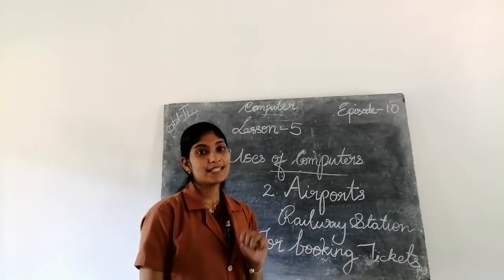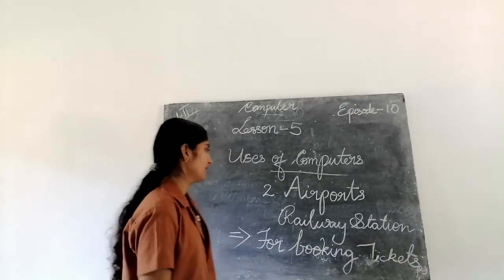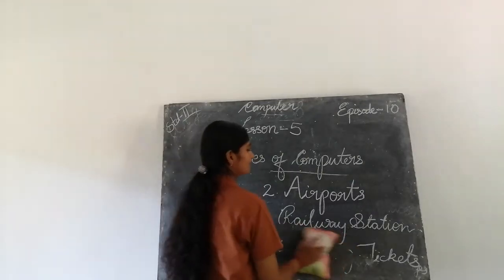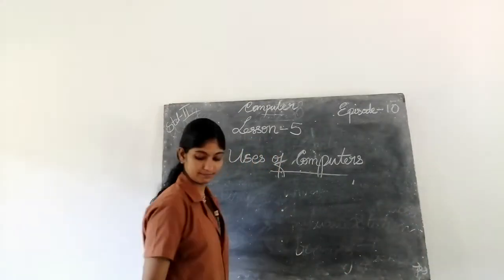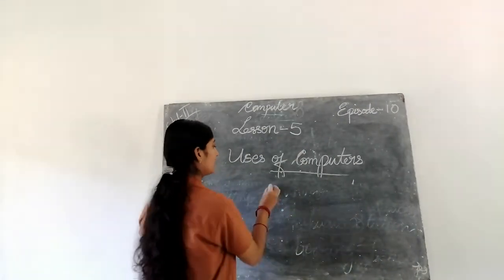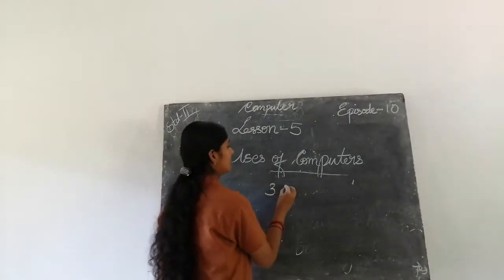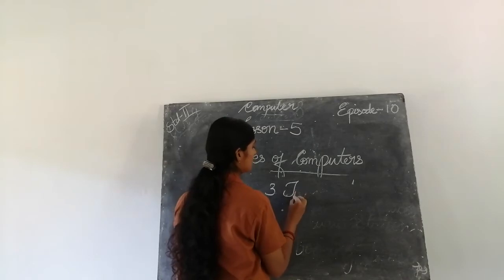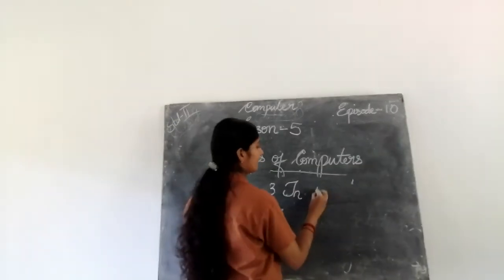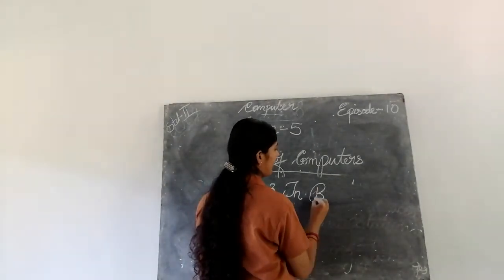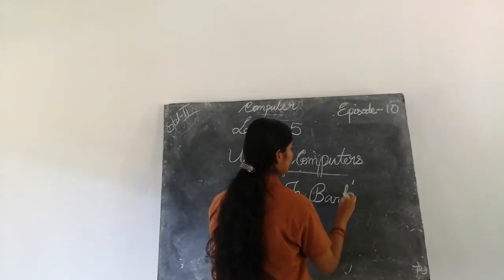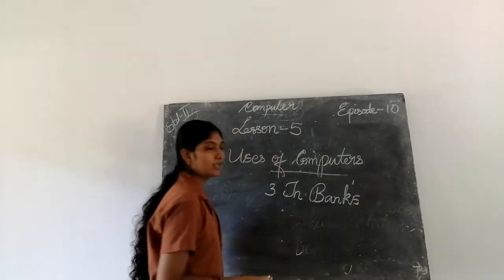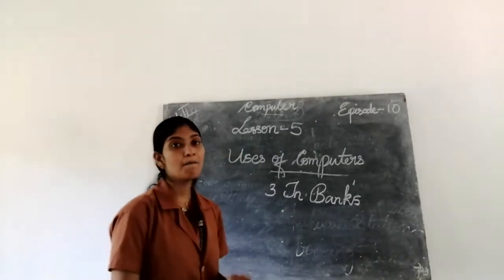Third place is in bank. So third place is where? Bank. Third one in banks. B-A-N-K-S, banks. So third place is in banks.